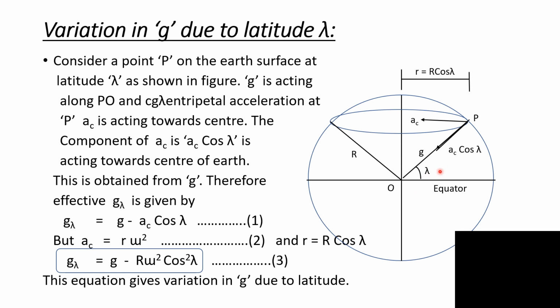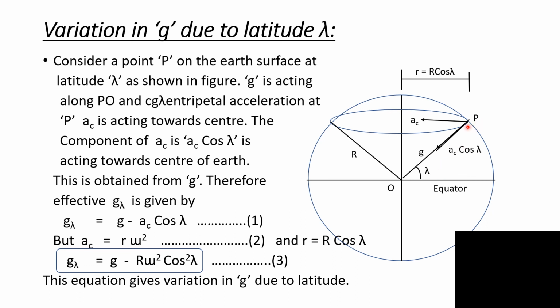Latitude is defined as the angle made by the line joining the center of Earth and point P on the Earth's surface with the equatorial plane, with the equator, and is known as latitude. It is usually denoted by lambda.